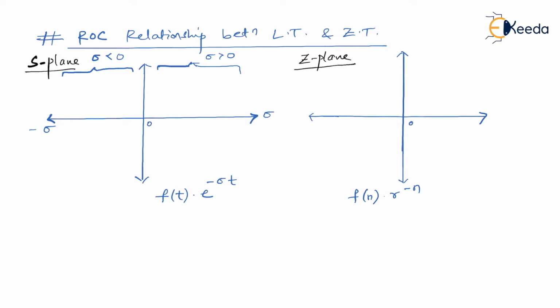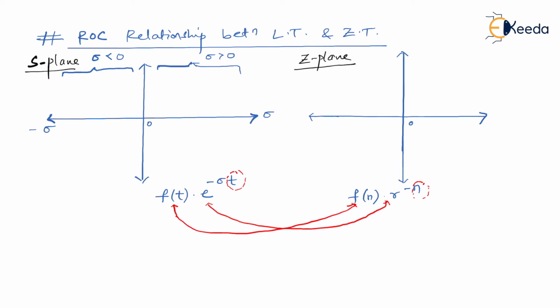Now, in continuous time we have f of t, in discrete time we have f of n. Similarly, we have t as the independent variable in case of continuous time and n as the independent variable in case of discrete time. What does that mean? The remaining thing I can now compare, or I can have some correlation between these.